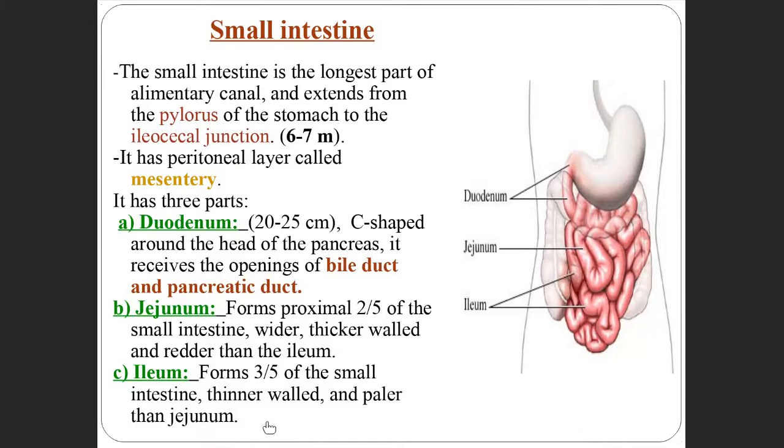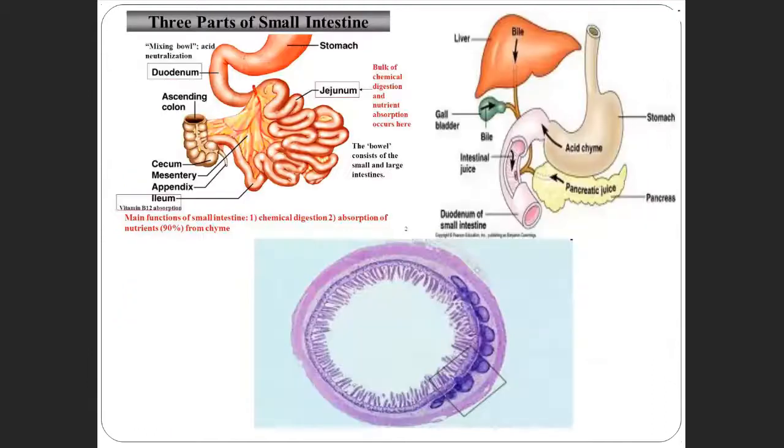So the color of the ileum is pale. Okay. See this structure here. Where I am keeping the pointer, this is the small intestine. How is the small intestine connected? It is connected by the peritoneum. This yellow structure is called mesentery.